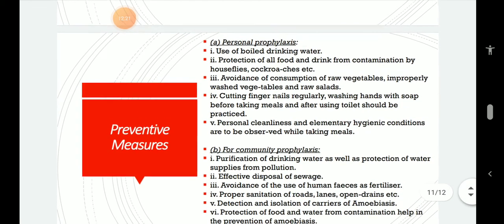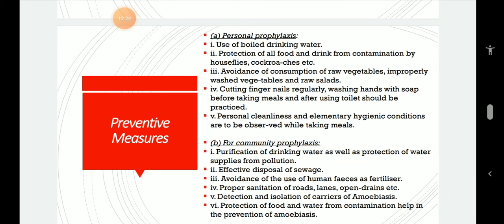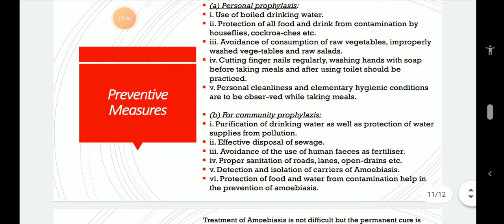Personally, as you are following the COVID rules, use boiled drinking water, protect all food and drink from contamination by houseflies, cockroaches, etc., and avoid consumption of raw vegetables, improperly washed vegetables, and raw salads. Cutting fingernails regularly, washing hands with soap before taking meals and after using the toilet should be practiced. Personal cleanliness and elementary hygienic conditions are to be observed while taking meals. So one can follow these prophylactic methods to safeguard themselves from the infecting entamoeba.